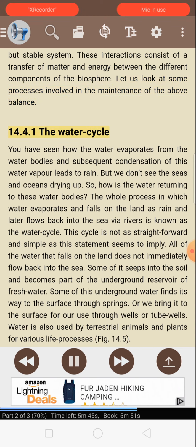14.4.1 The water cycle. You have seen how the water evaporates from the water bodies and subsequent condensation of this water vapor leads to rain. But we don't see the seas and oceans drying up. So, how is the water returning to these water bodies? The whole process in which water evaporates and falls on the land as rain and later flows back into the sea via rivers is known as the water cycle.